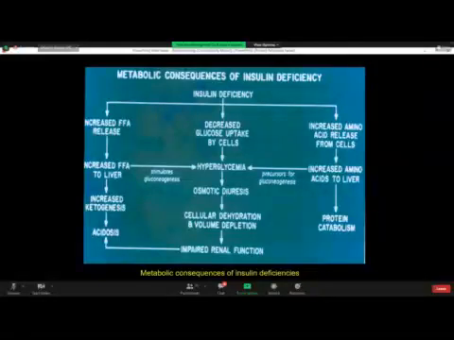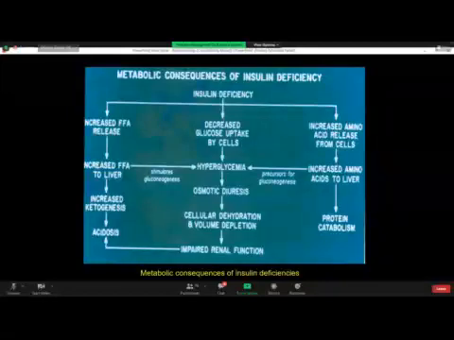It will lead to decreased glucose uptake by the cells, leading to hyperglycemia. Hyperglycemia would lead to osmotic diuresis, which would lead to cellular dehydration and volume depletion. And this will lead to impaired renal function. One of the classical functions of the kidneys is acid-base balance, to maintain hydrogen ion concentration; kidney failure would lead to acidosis.